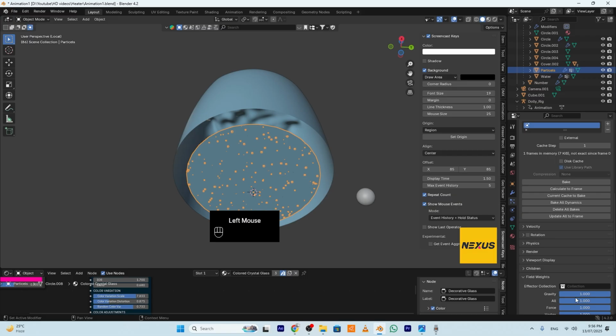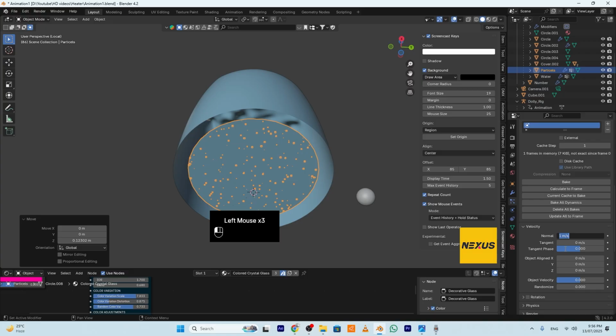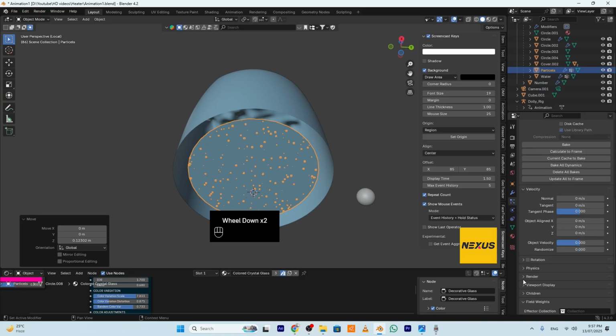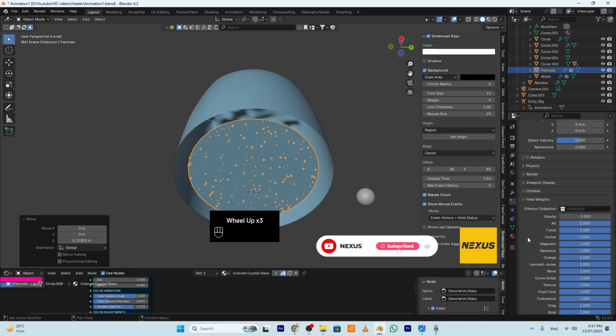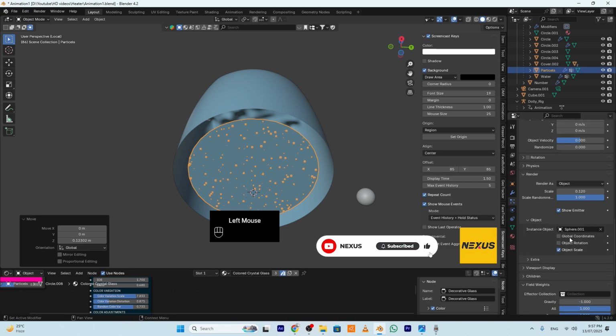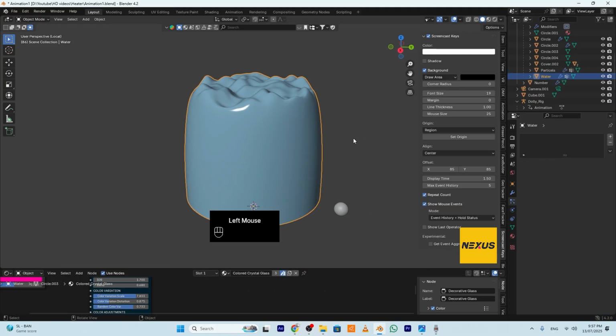Go to field weight, make the gravity -1. Move it along the axis a little like that. I will go to physics, play with this number, and velocity make it 0. Another thing, I will go to render again and show emitter. Go back here.